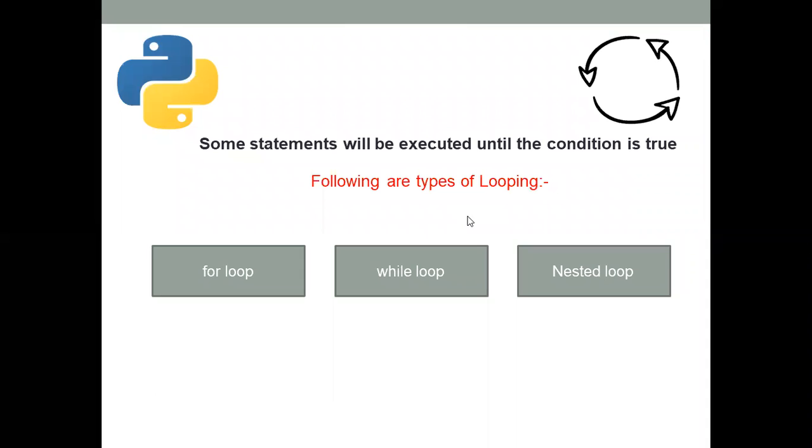Then in Python, there are three types of looping or iteration statements. The first one is for loop, while loop, and nested loop. These are the types of looping or iteration.